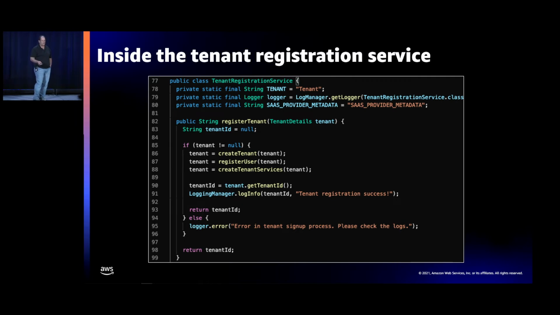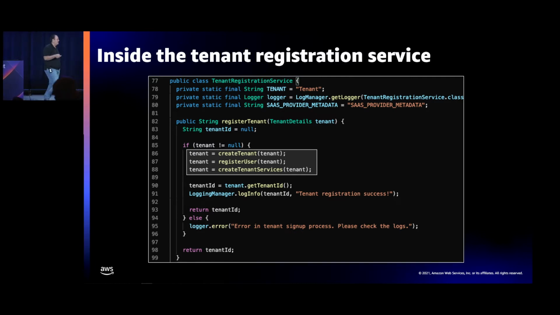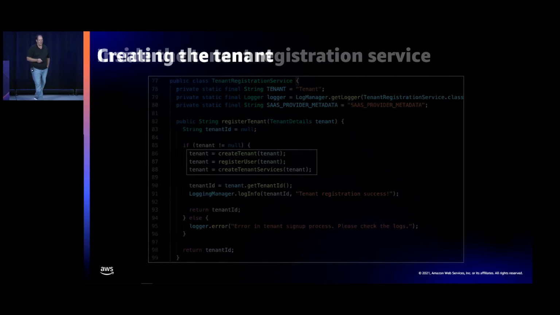So, a pretty straightforward register tenant function here. And you'll see the steps inside the code that are basically the steps we were just talking about. Create the tenant, create the user, and then you'll see this create tenant service, which seems pretty basic, but really create tenant services is that whole go provision everything in EKS. That's where 90% of the effort in this provisioning process happens.